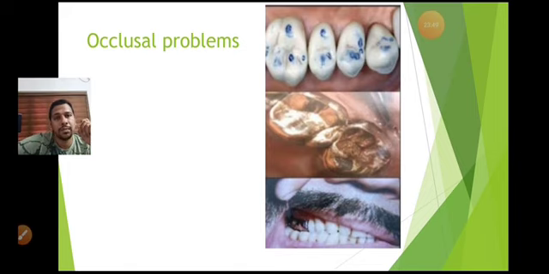So if the patient complains of slight pain on the crown or FPD which you have given, please check for occlusal problems first. Then if you can see any marks, occlusal marks, any high points, don't hesitate to remove them. Then you wait for it. If the symptoms subside, and the patient is okay with the prosthesis, please continue the use of the prosthesis. If there is any ceramic breakage, then you have to go for a new prosthesis.